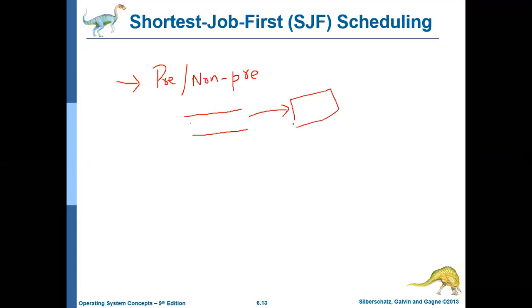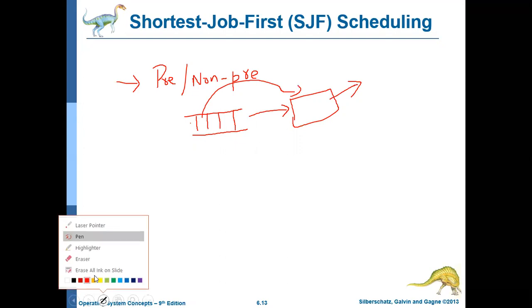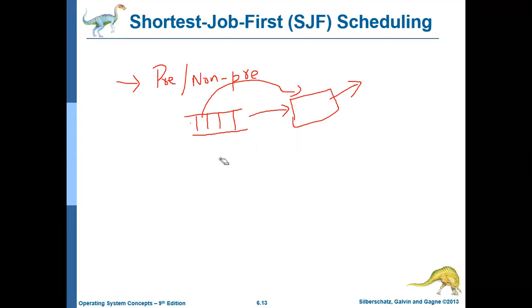The CPU will execute that job, and once it terminates, again from the ready queue, whichever job has the shortest CPU burst will be picked and given to the CPU, and it will execute and terminate. This continues until there are no processes in the ready queue. This is how shortest job first works in the non-preemptive way.